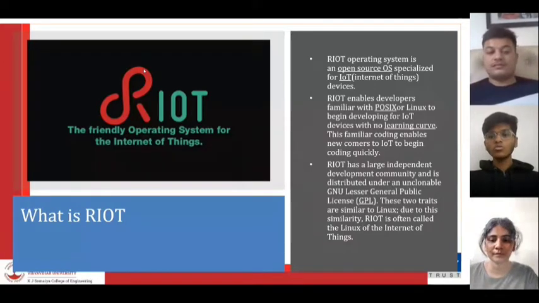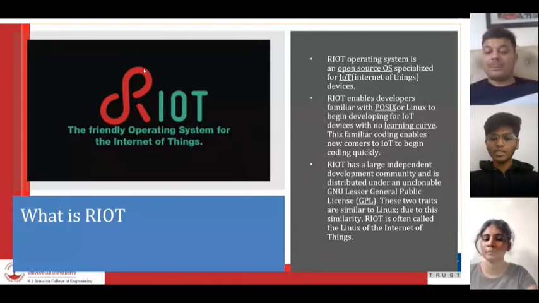So, what is RIoT? It is basically an open source OS specialized for IoT. RIoT enables developers familiar with POSIX or Linux to begin development for IoT devices with no learning curve. This enables newcomers to IoT to begin coding quickly. RIoT has a large independent development community and is distributed under the GNU Lesser General Public License, or LGPL. These two traits are similar to Linux, hence it is also called the Linux of the Internet of Things.